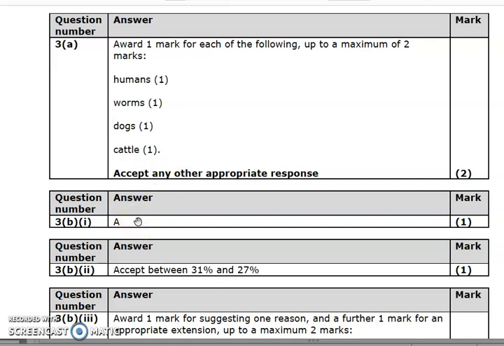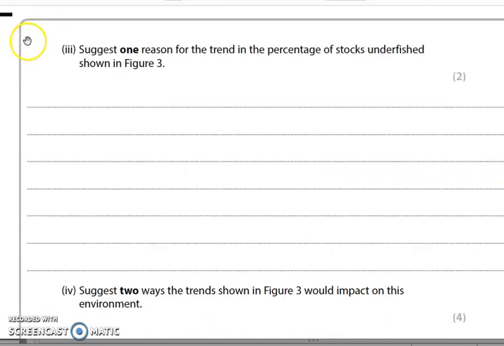A, 28% was the correct answer for the amount of stock overfished, and then you could have an answer between 31 and 27%. So we looked at 40 minus 10 gives you 30, so we would be in the right ballpark there. Now we have a suggest question.